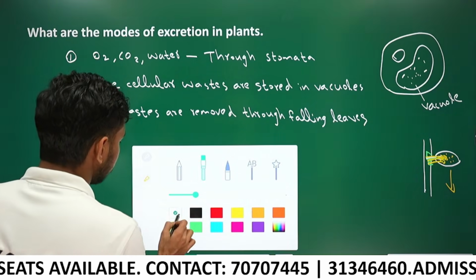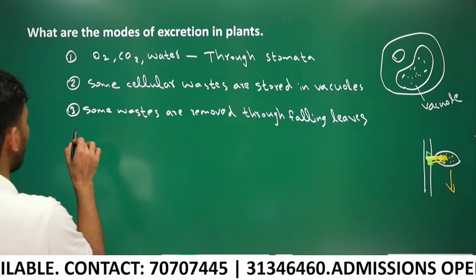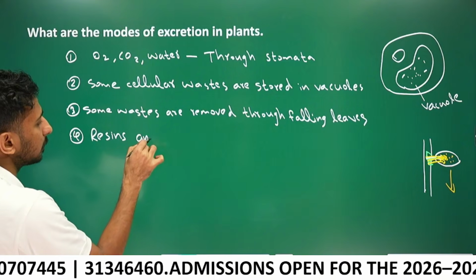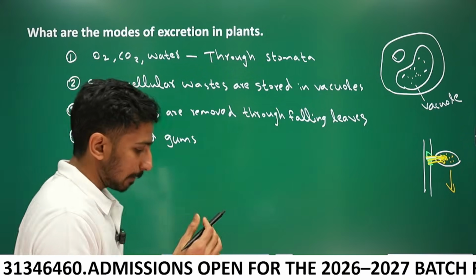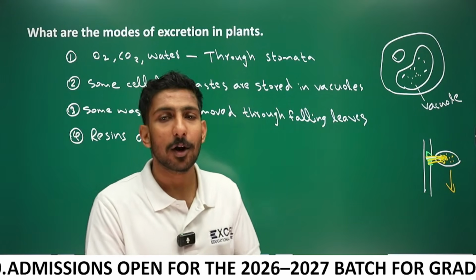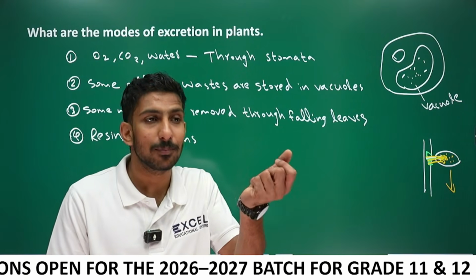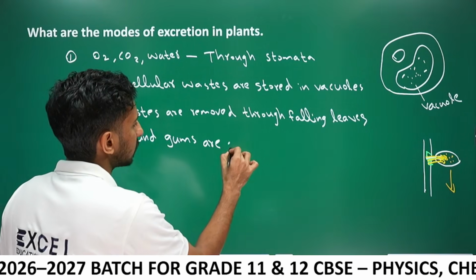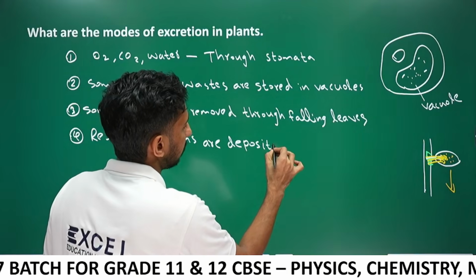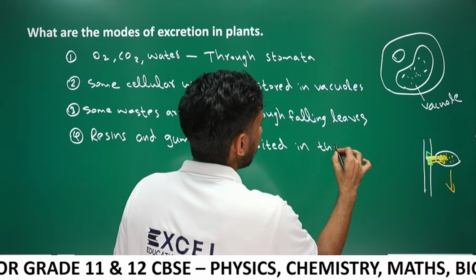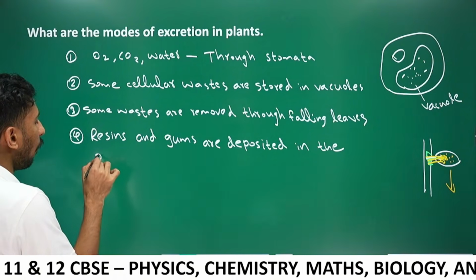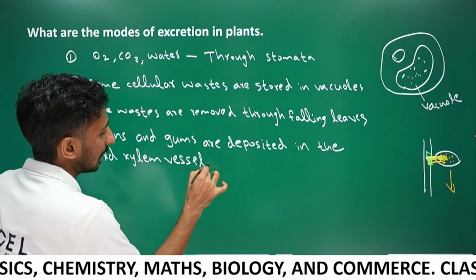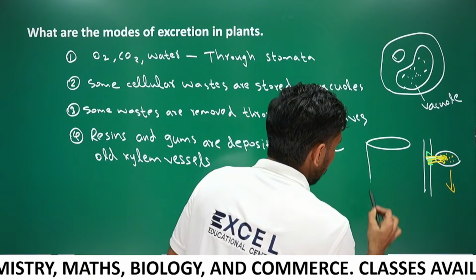Another method. See, resins and gums are some of the waste products formed as a result of metabolic reactions in plants. You may have seen gums and resins in plants, right? The resins and gums are deposited in the old xylem vessels. Here, this is the stem of the plant.